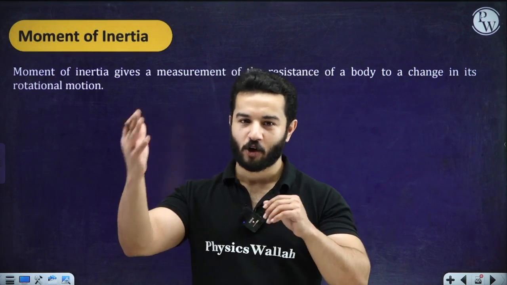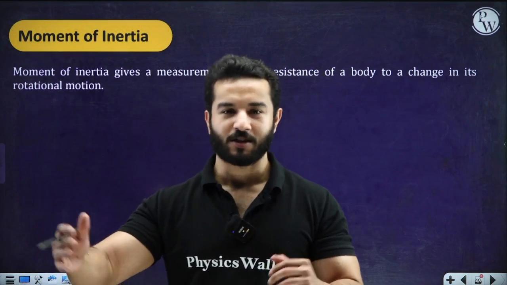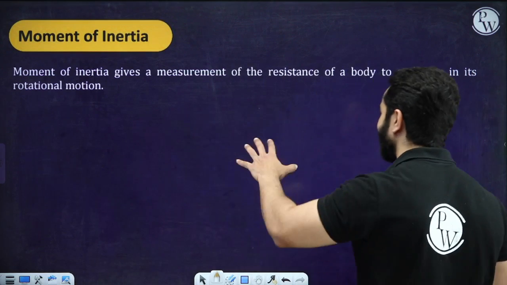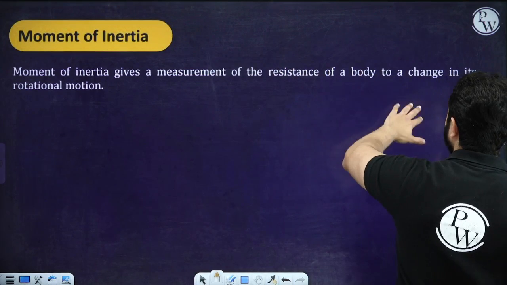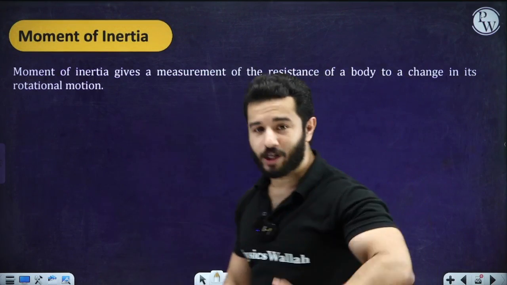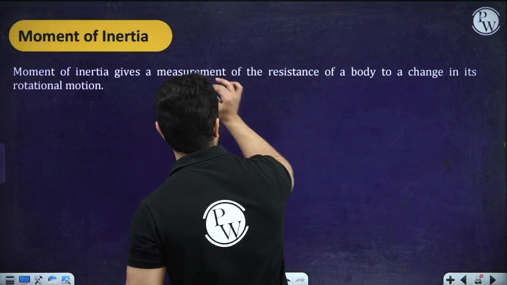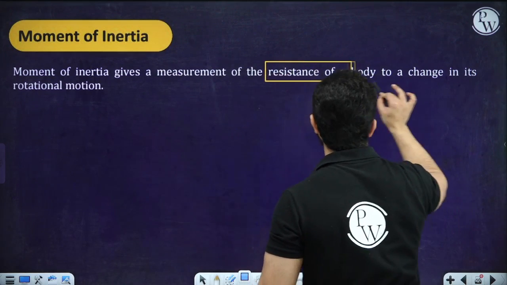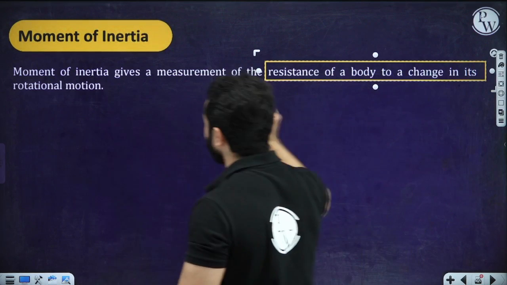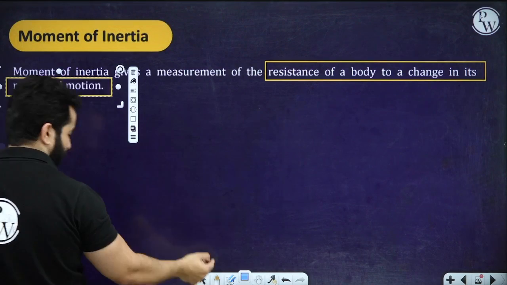Let's suppose that we have got two bodies, one with a smaller mass and one with a larger mass, right? So in a similar way, moment of inertia gives a measurement of the resistance of a body to change in its rotational motion. This is the most important thing, that first of all it gives a measurement of the resistance of a body to change in its rotational motion, right?